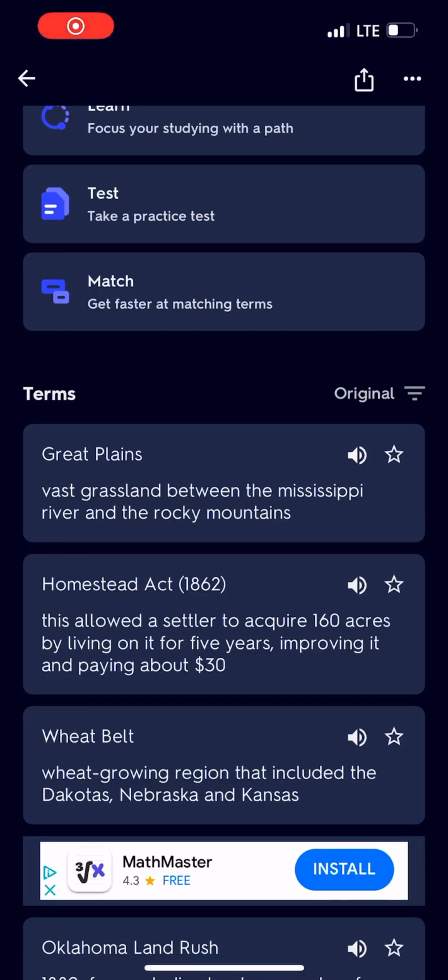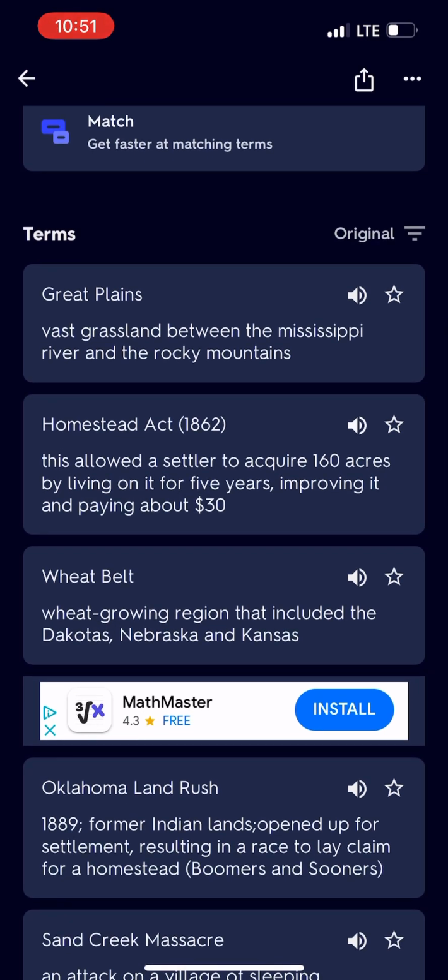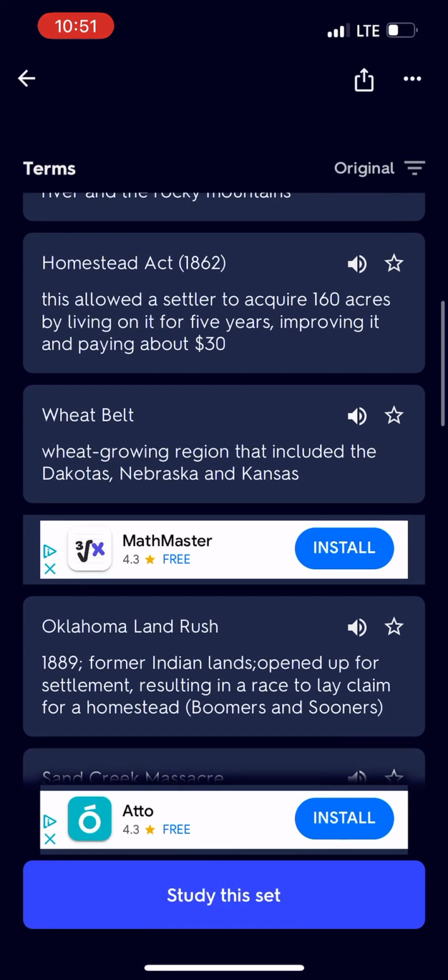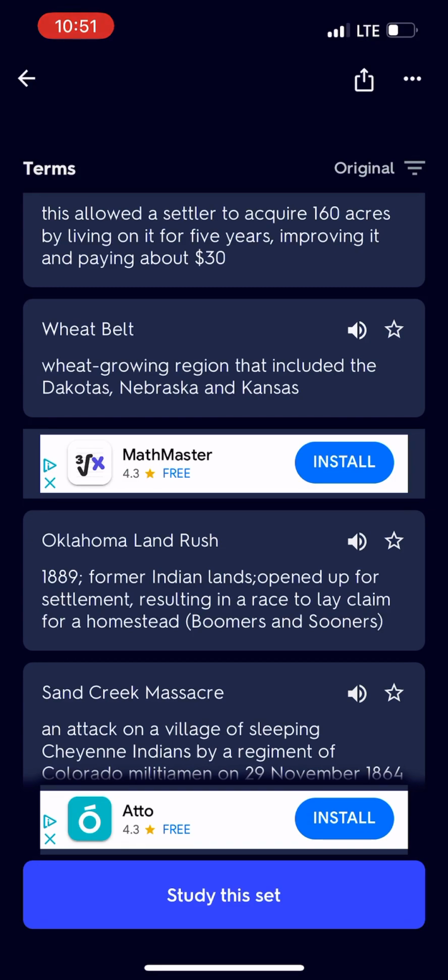Great Plains, vast grassland between the Mississippi River and the Rocky Mountains. Homestead Act. This allowed a settler to acquire 160 acres by living on it for 5 years, improving it and paying about $30. Wheat Belt. Wheat growing region that included the Dakotas, Nebraska and Kansas.